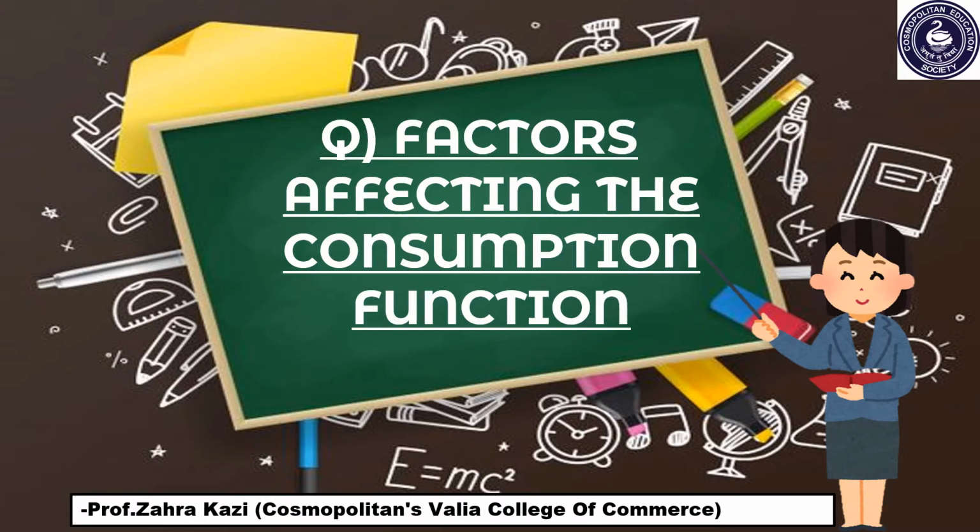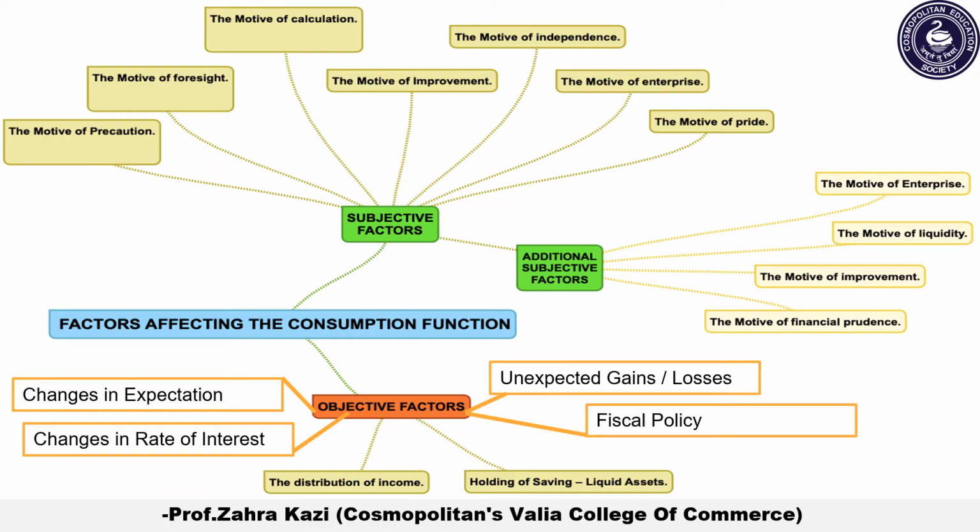Factors affecting the consumption function. According to Keynes, there are two types of factors that affect the consumption function. That is, subjective factors and objective factors. Let's understand each of these factors in detail. As you can observe in the slide, factors that affect the consumption function are of two types, subjective factors and objective factors. Let's start first with the subjective factors.